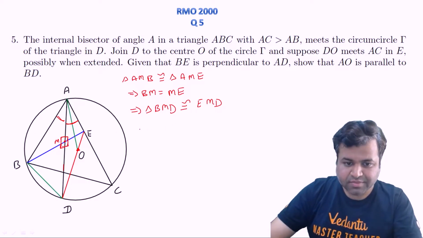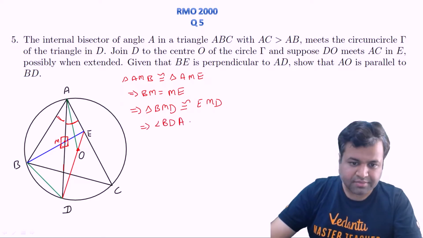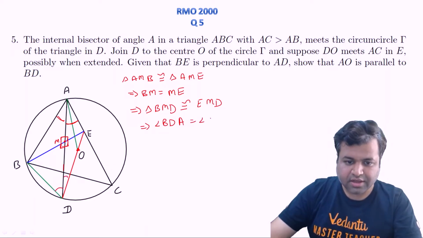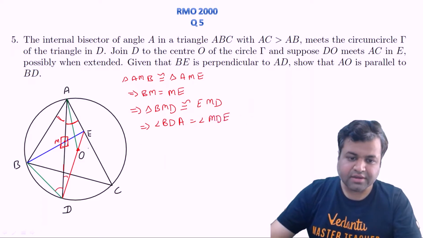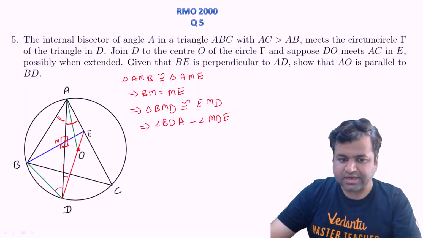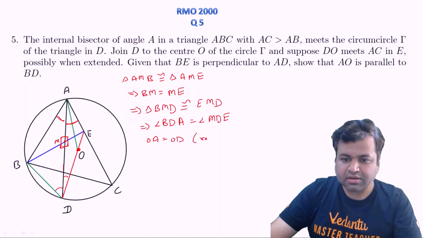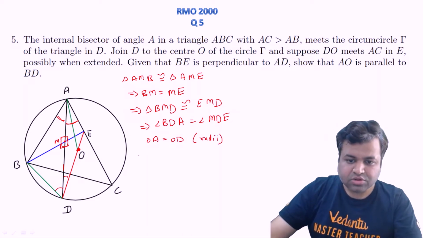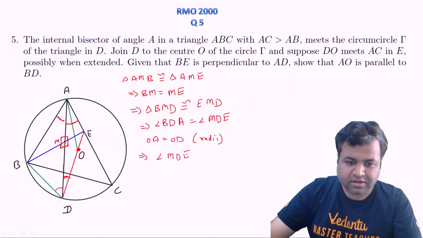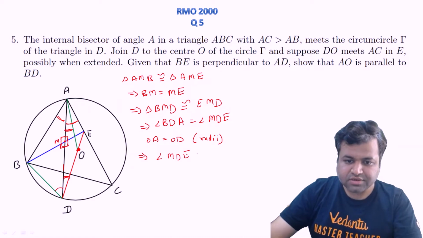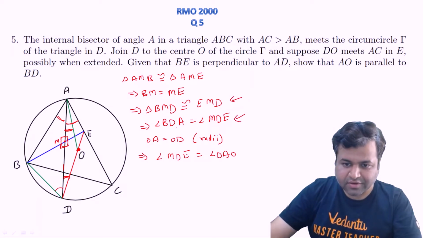That will imply angle BDA, or BDM, this angle, should be equal to this angle, angle MDE. And obviously O is the center, so OA must be equal to OD because these are both radii. That will further imply that angle MDE, this angle, should be equal to this angle, which is angle DAO. But angle MDE was equal to BDA.